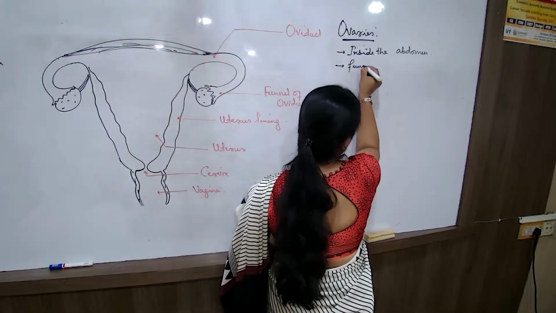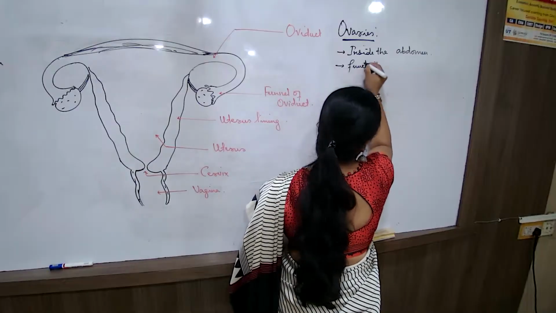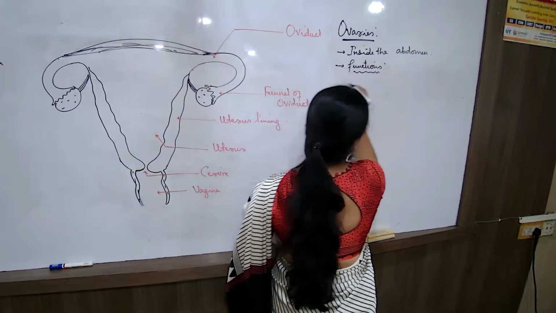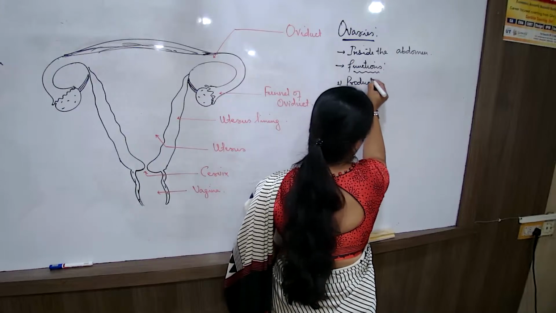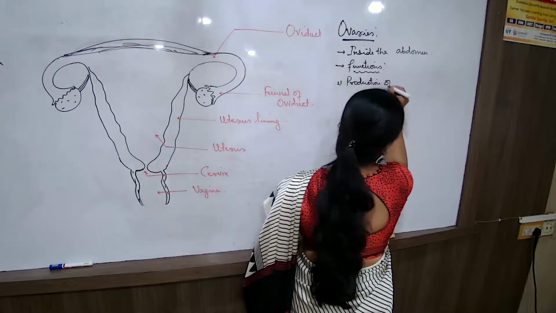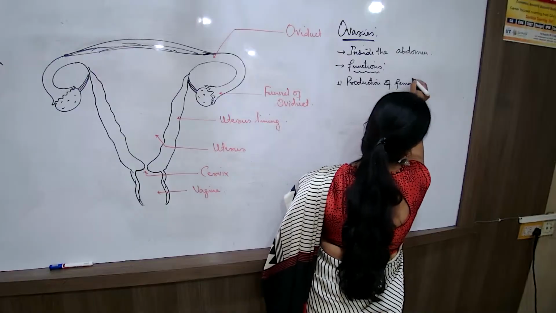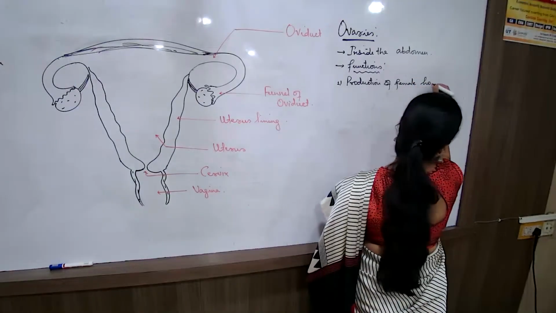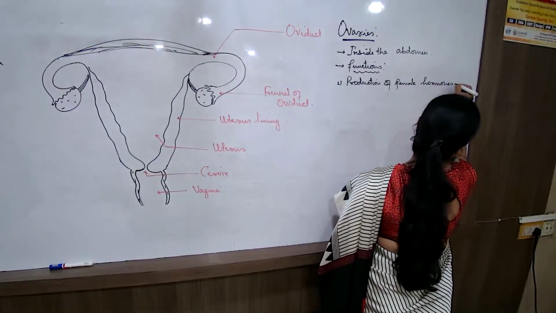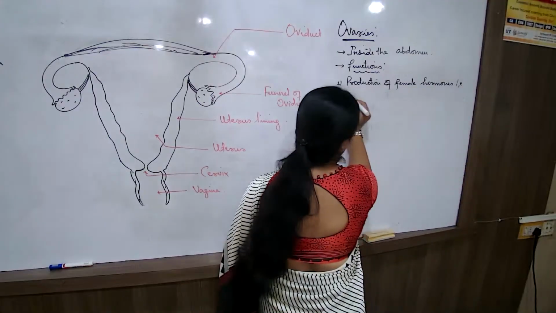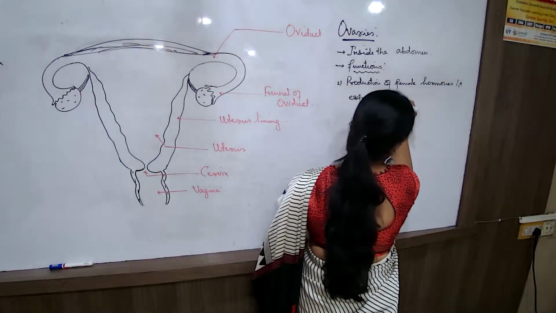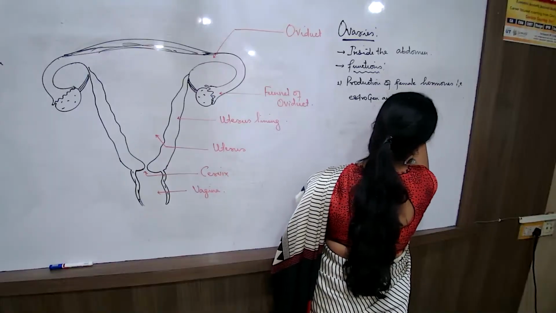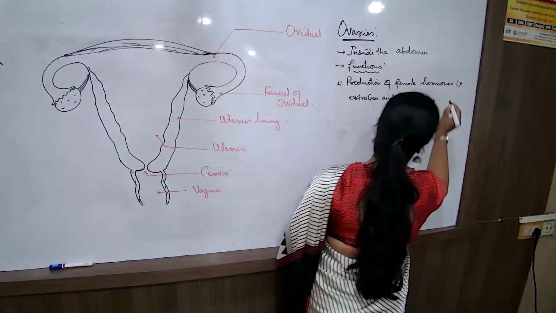What are the functions of the ovary? Functions of the ovary, to remember: the first function is production of the female hormones, secretion of the female hormones. And which are the female hormones? That is the estrogen and progesterone. The female hormones, estrogen and progesterone.